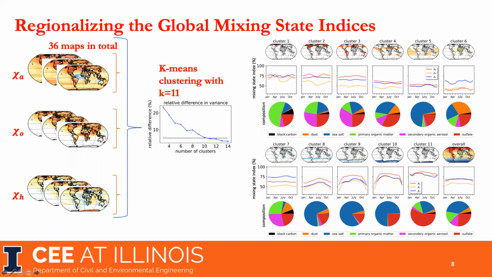You can assume that each pixel in the map is a data point with 36 dimensions. Then we do k-means clustering on the 36 dimensions. We end up with 11 clusters. We can assign each pixel to its cluster. That's the regionalization. The results are pretty nice because we never provide any spatial information like longitude or latitude, but the grid cells tend to get together.